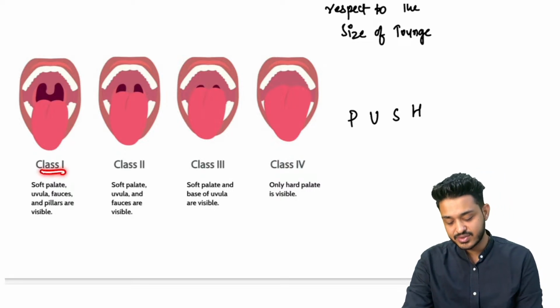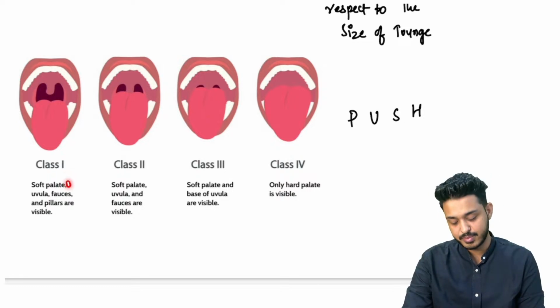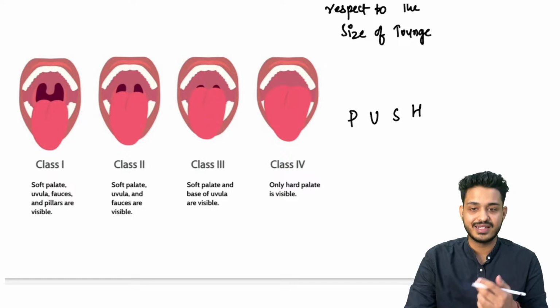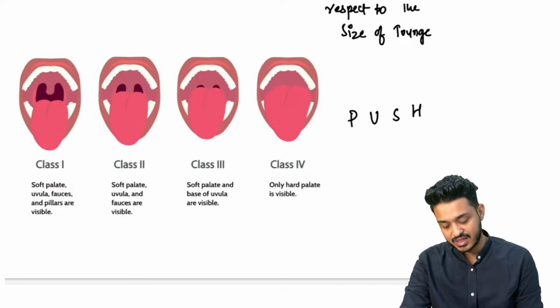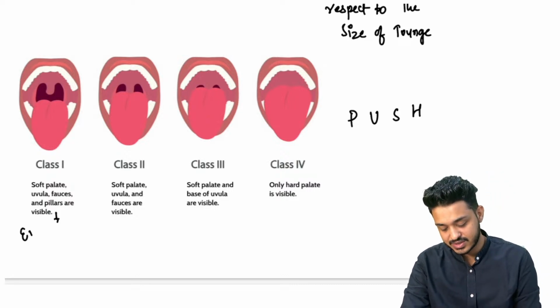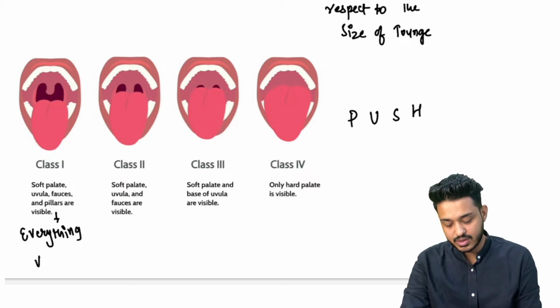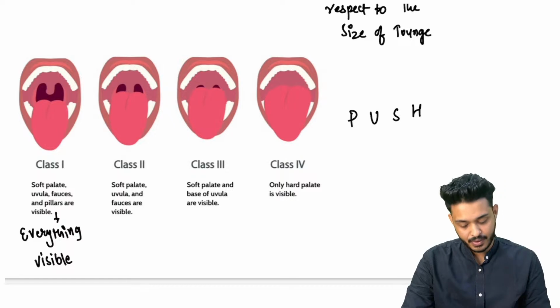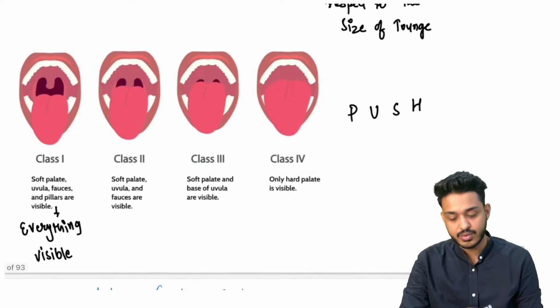So class 1 is going to be, क्या क्या दिख रहा है यहाँ पर? Are you able to see the soft palate? Yes, soft palate is visible, uvula is visible, fauces is visible, and pillars are also visible. That is going to be grade 1 or class 1. That means class 1 में क्या याद रखना है? Everything is visible, sir, easy intubation, everything visible. अगर डॉक्टर ने लिख दिया ग्रेड 1, that means easily intubated, कोई भी इंट्यूबेट कर सकता है, कोई भी मतलब as a professional, right? So that is going to be your class 1.